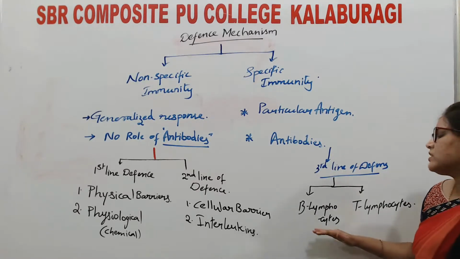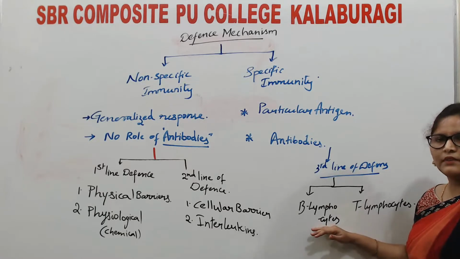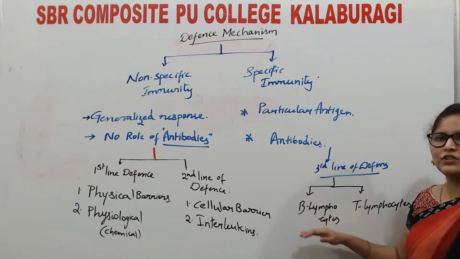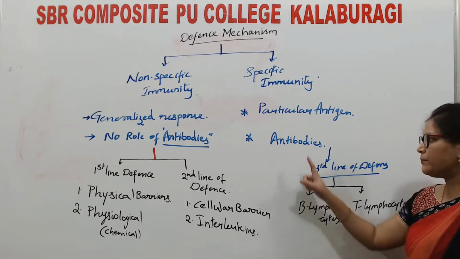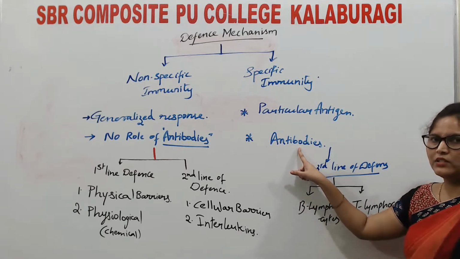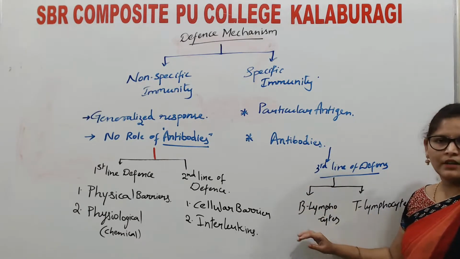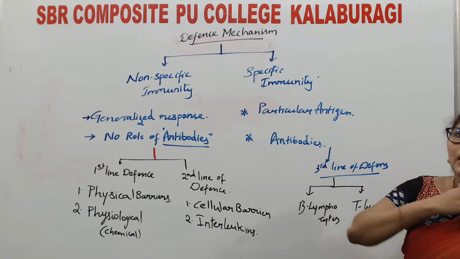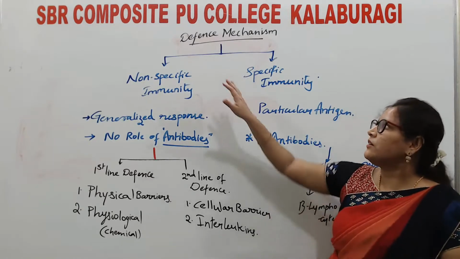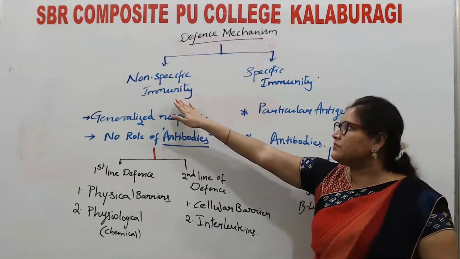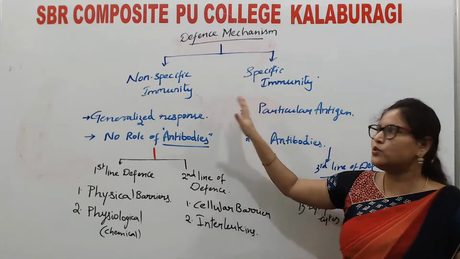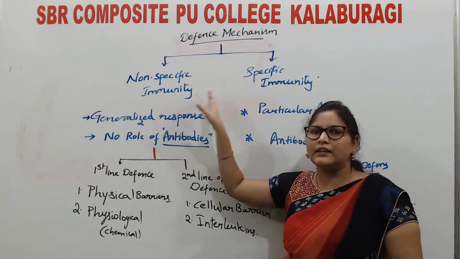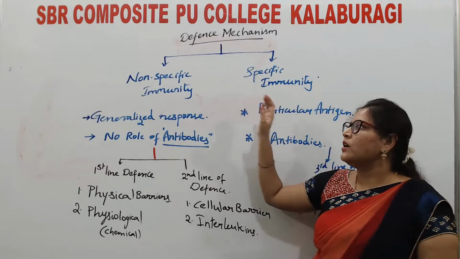These are the actual cells of our immune system. They will encounter the antigen and they will kill the antigen by producing these antibodies. How? What are all the mechanisms? We are going to study. See here, the defense system in our body is broadly classified into two. One is non-specific immunity and the other is specific immunity.